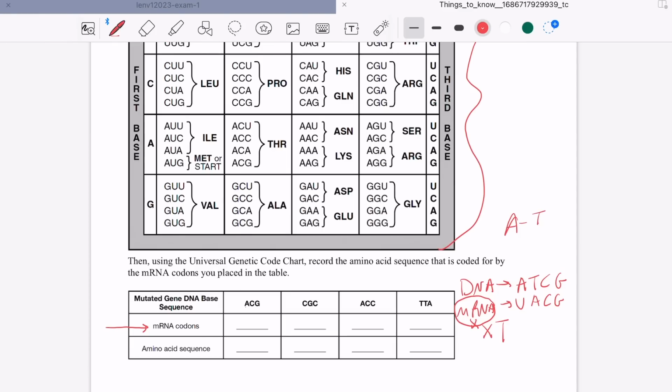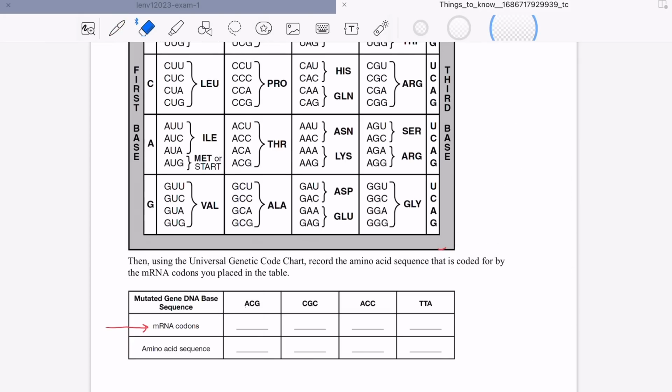Okay. So A goes with T. C goes with G in DNA, right? In messenger RNA, A goes with U. Wait, let me explain something here so that you understand.